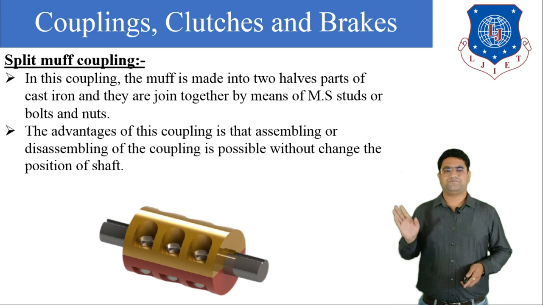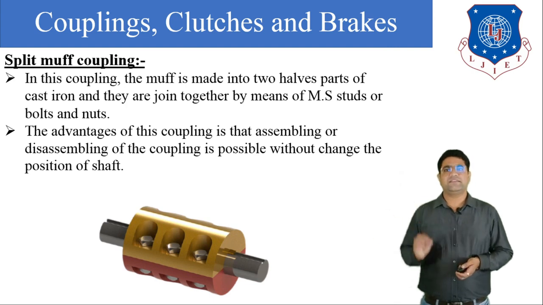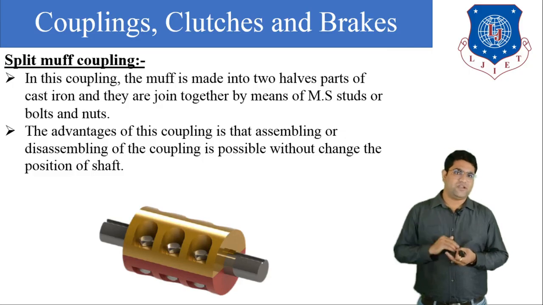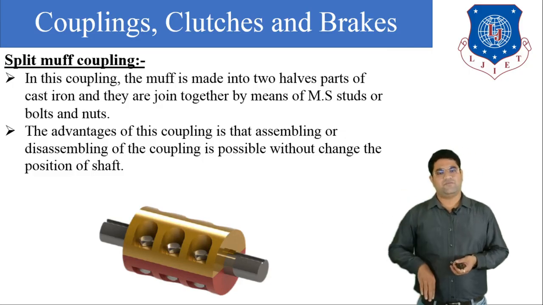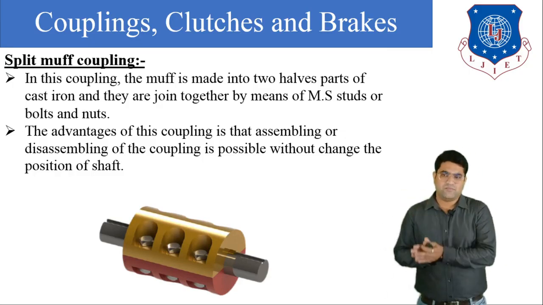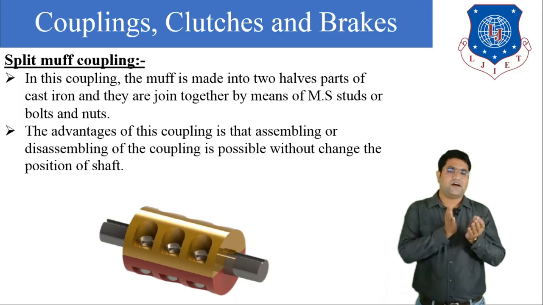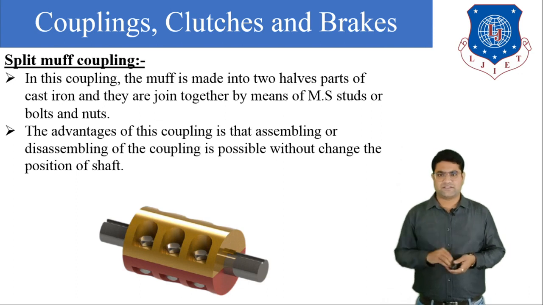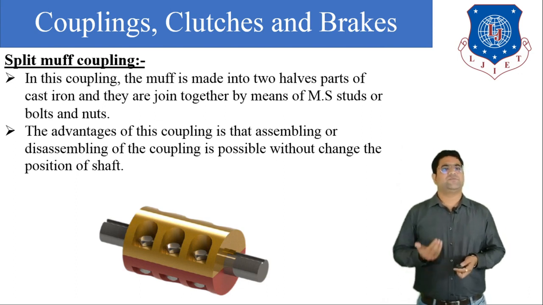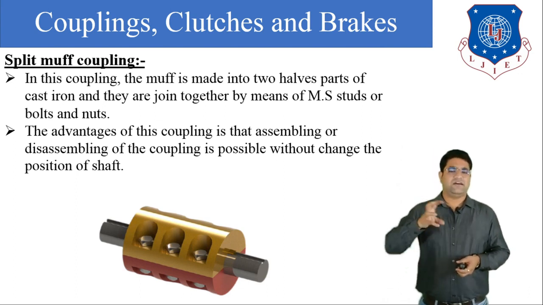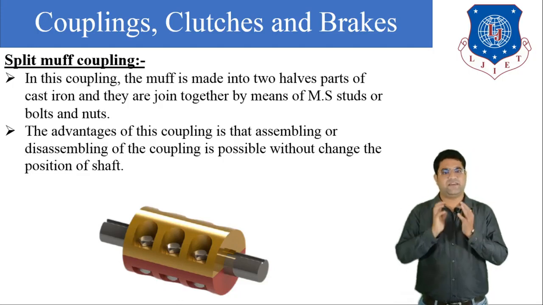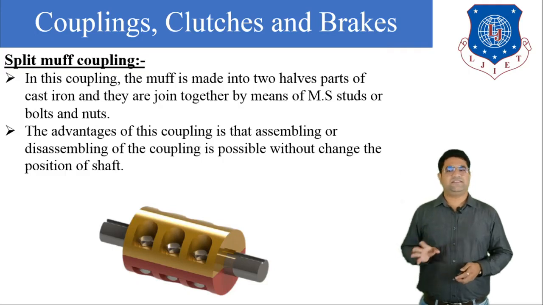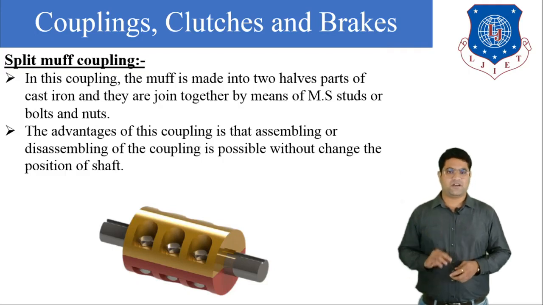Here we can write that in this coupling the muff is made into two parts, the upper portion and the lower portion, and both halves are connected with the help of MS studs or bolts and nuts. The advantage of this type of coupling is that assembling and disassembling is very easy compared to the simple muff coupling. So this is the advantage of the split muff coupling.